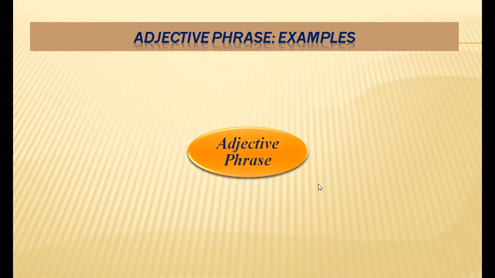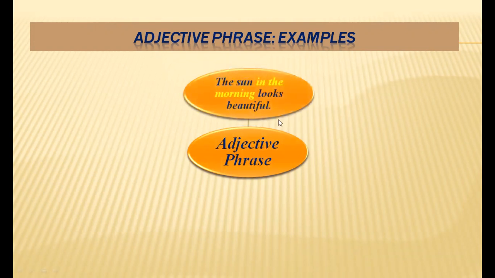So see the first one, adjective phrase. Okay, in the first example, see, in the morning. This is a common phrase. I have used common prepositional phrases in all the examples to make it clear how you will understand them and identify them. So see this prepositional phrase, in the morning, makes this noun specific. It gives more information about this noun, sun. Which sun is it talking about? It's talking about the sun that rises in the morning. So in the morning is a prepositional phrase, but does the work of an adjective phrase.